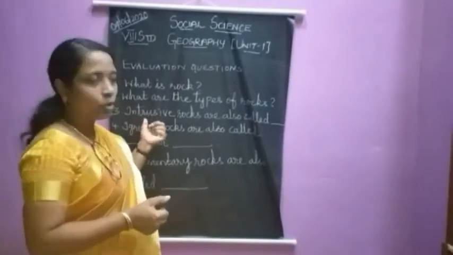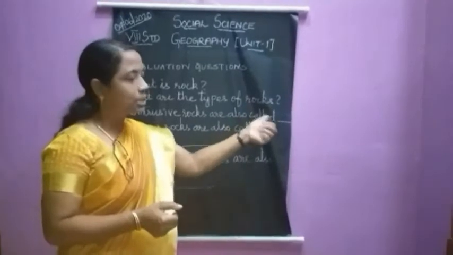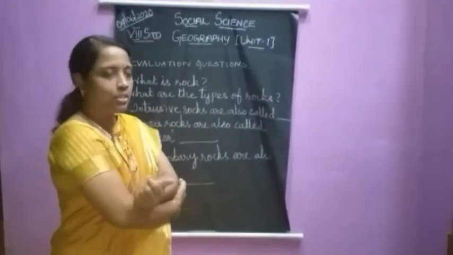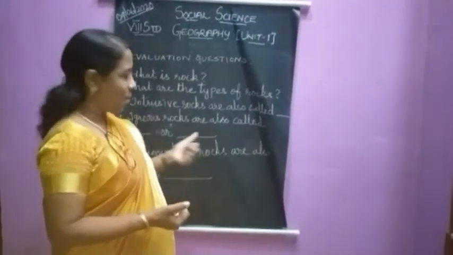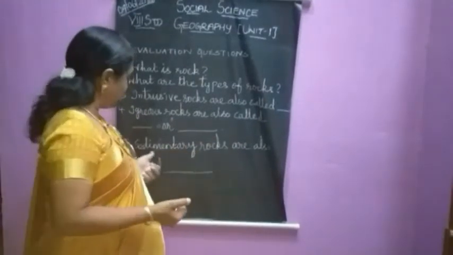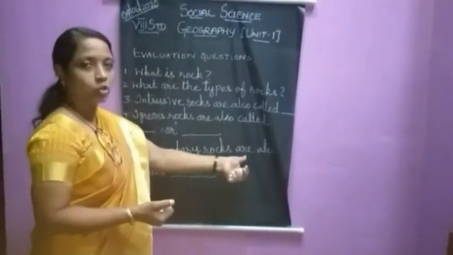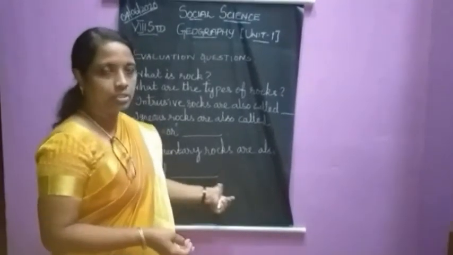Next, intrusive rocks are also called crystalline rocks. Next, igneous rocks are also called primary or parent rock. Next, sedimentary rocks are also called stratified rocks.